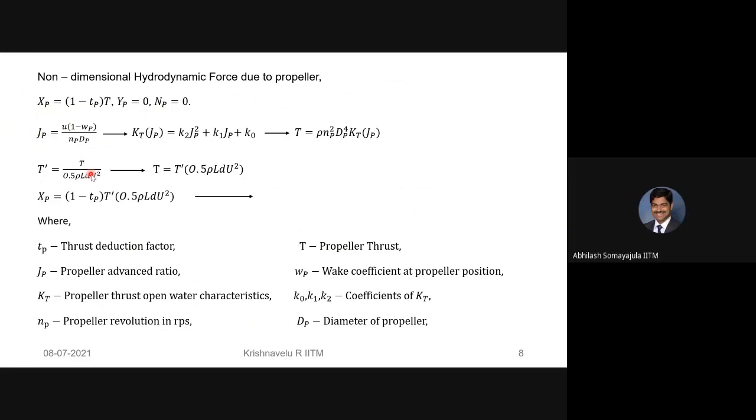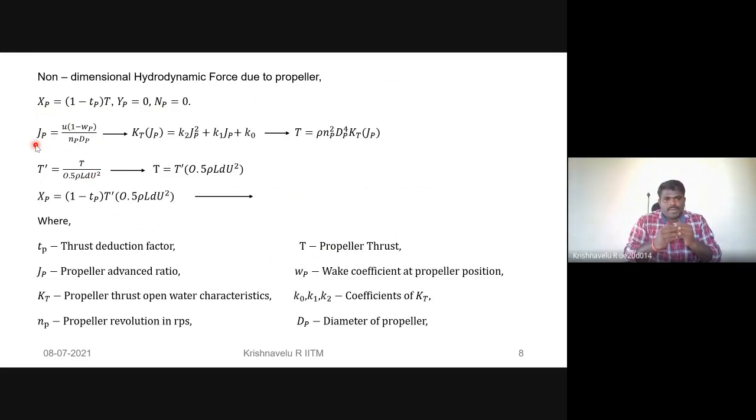Then J_P is the propeller advance ratio. These are the formulas used to predict the propeller advance ratio, and this w_P means the wake coefficient at the propeller position. The wake coefficient, if you consider the wave profile acting on the ship hull, is like the motion of the crest and the trough. It may give the orbital velocity motion of the wave profile acting at the propeller position. It may be positive or negative. It depends upon the vicinity of the propellers.